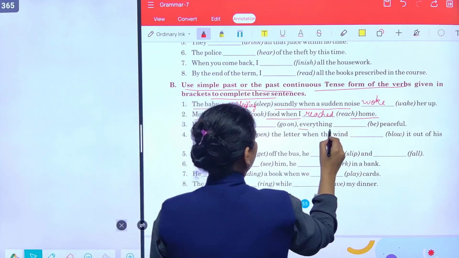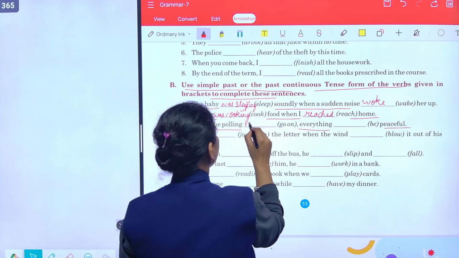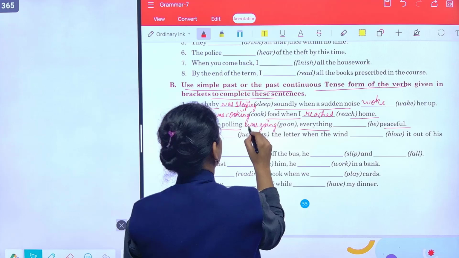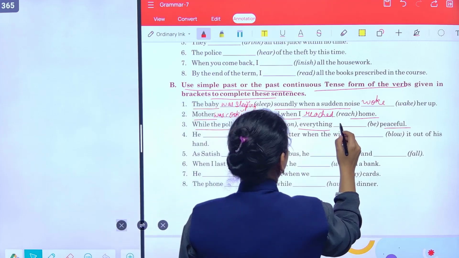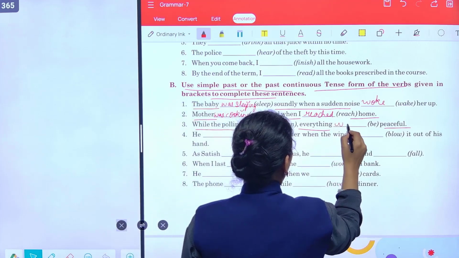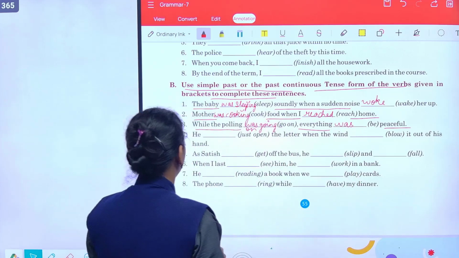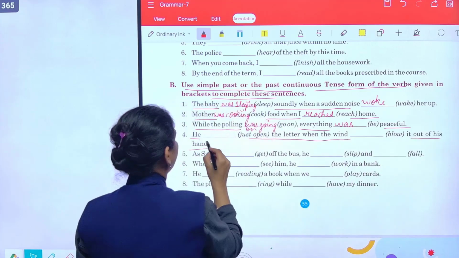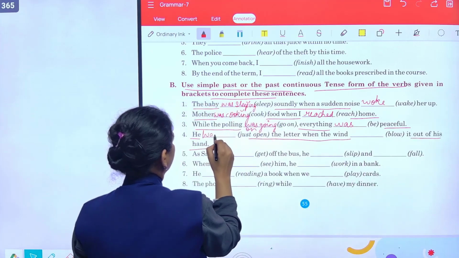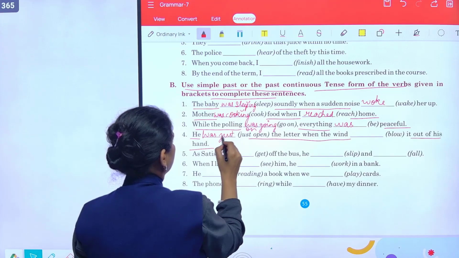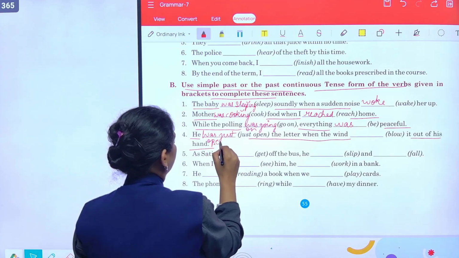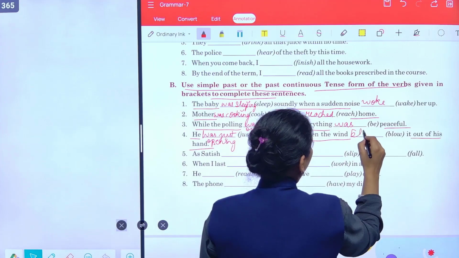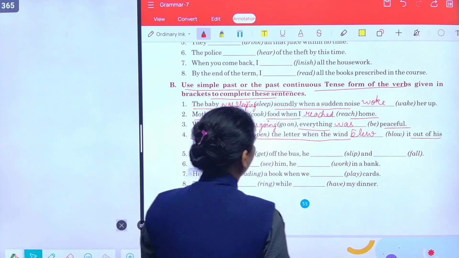While the polling was going on, everything was peaceful. He was just opening the letter when the wind blew it out of his hand.